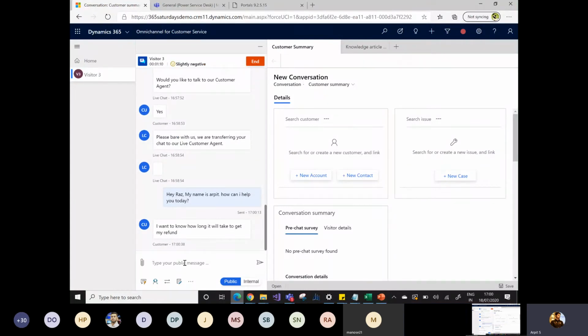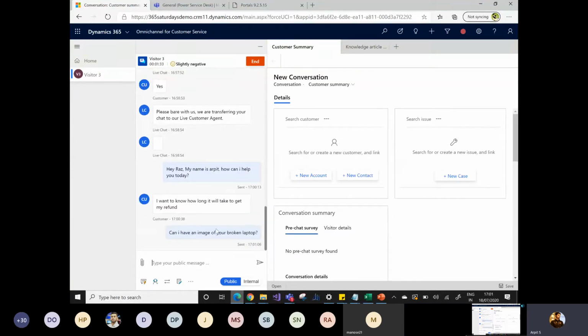So I will simply say, please provide, okay, let me type, can I have an image of your broken laptop. So Arpit is asking Raz, can I have the image of your broken laptop so that I can quickly proceed with the request?